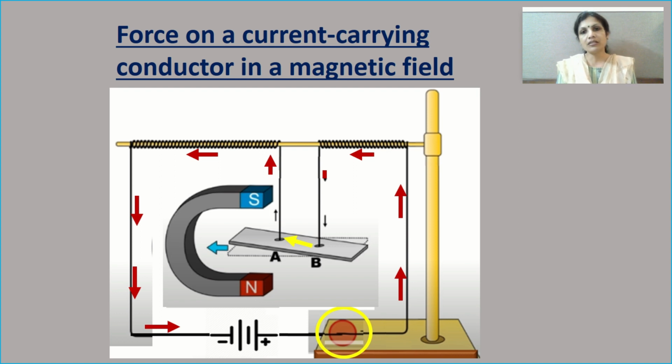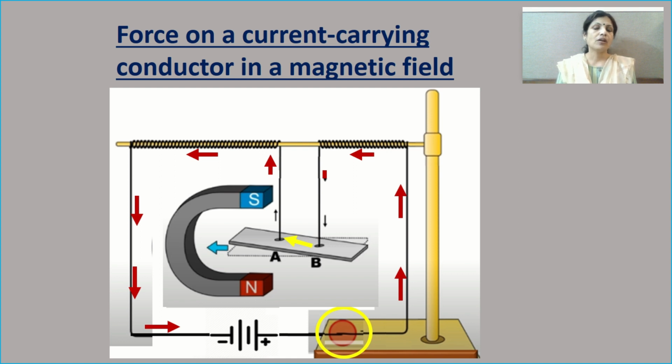In the very first video lesson we studied that a current carrying conductor produces a magnetic field around it. You remember this? Then the aluminium rod will also produce a magnetic field around it. At the same time, we have kept a horseshoe magnet there, and it has its own magnetic field. Now the magnetic field of the aluminium rod and the magnetic field of the horseshoe magnet, two magnetic fields, act like two magnets.